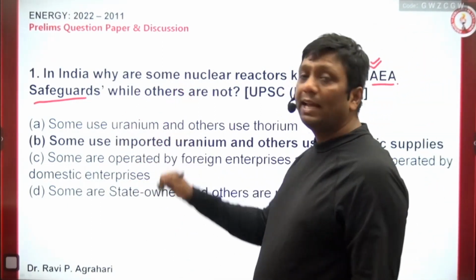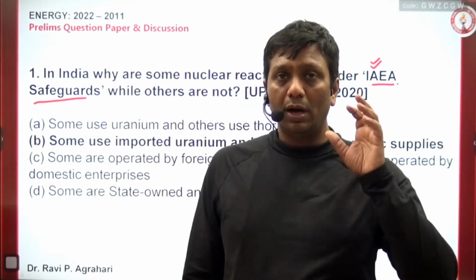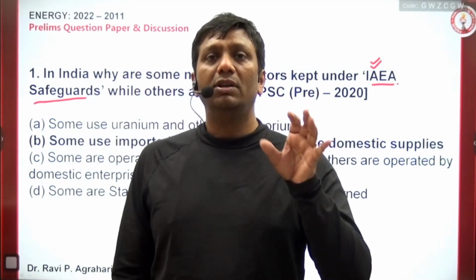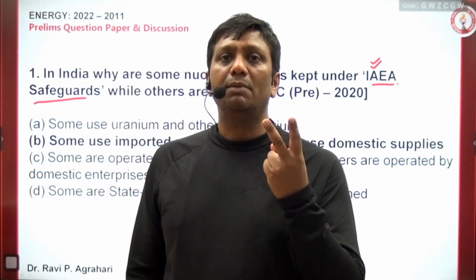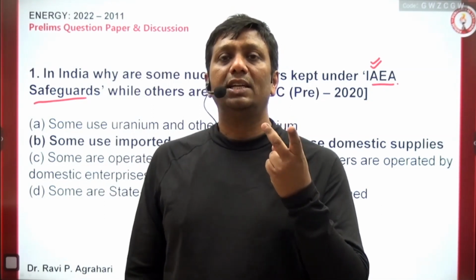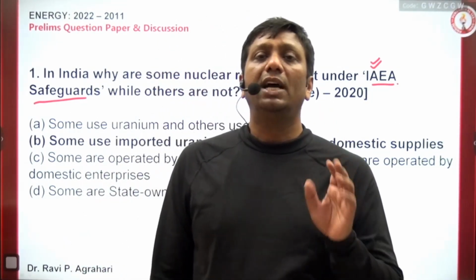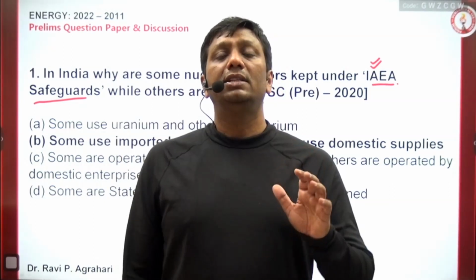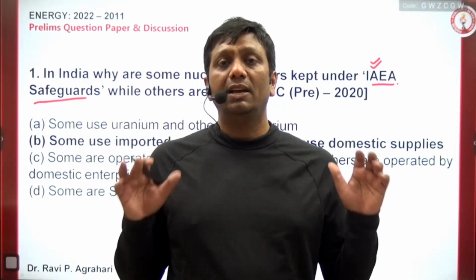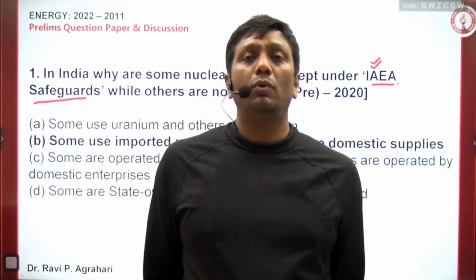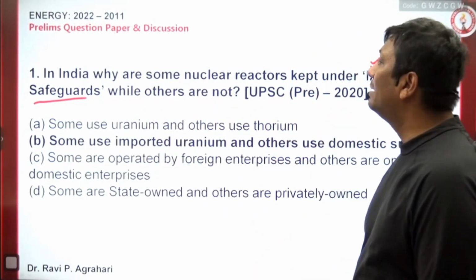IAEA, I am telling you, is a nuclear watchdog. Nuclear watchdog means throughout the world it keeps an eye so that no country misuses nuclear energy. Nuclear energy can be used for two purposes. One, constructive purposes, electricity generation. Second, destructive purposes, as an atom bomb. So nuclear energy should go for peaceful purposes. For that, IAEA is working, and this is the reason it is popularly called the nuclear watchdog. It keeps an eye on every country so that they do not misuse nuclear energy for atom bombs. So definitely, in India, why are some of the nuclear reactors kept under IAEA safeguards?